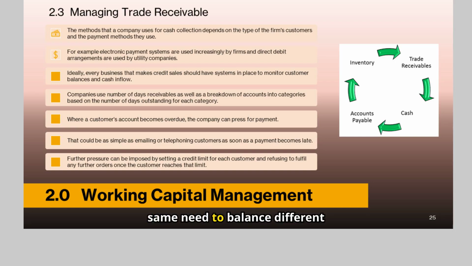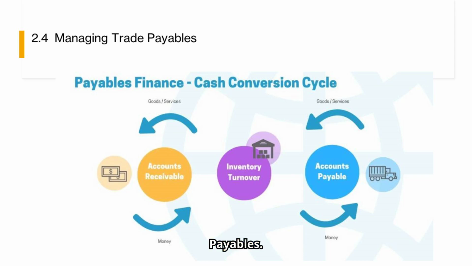Managing trade receivables. The same need to balance different considerations also applies to the management of trade receivables. Businesses generally give their customers 1 month to settle their debts, and many customers take a little longer than that to pay because there are unlikely to be any adverse consequences for doing so. On the other hand, the firm has to consider the trade-off between increasing sales and non-collectible accounts in allowing trade credit to its customers.